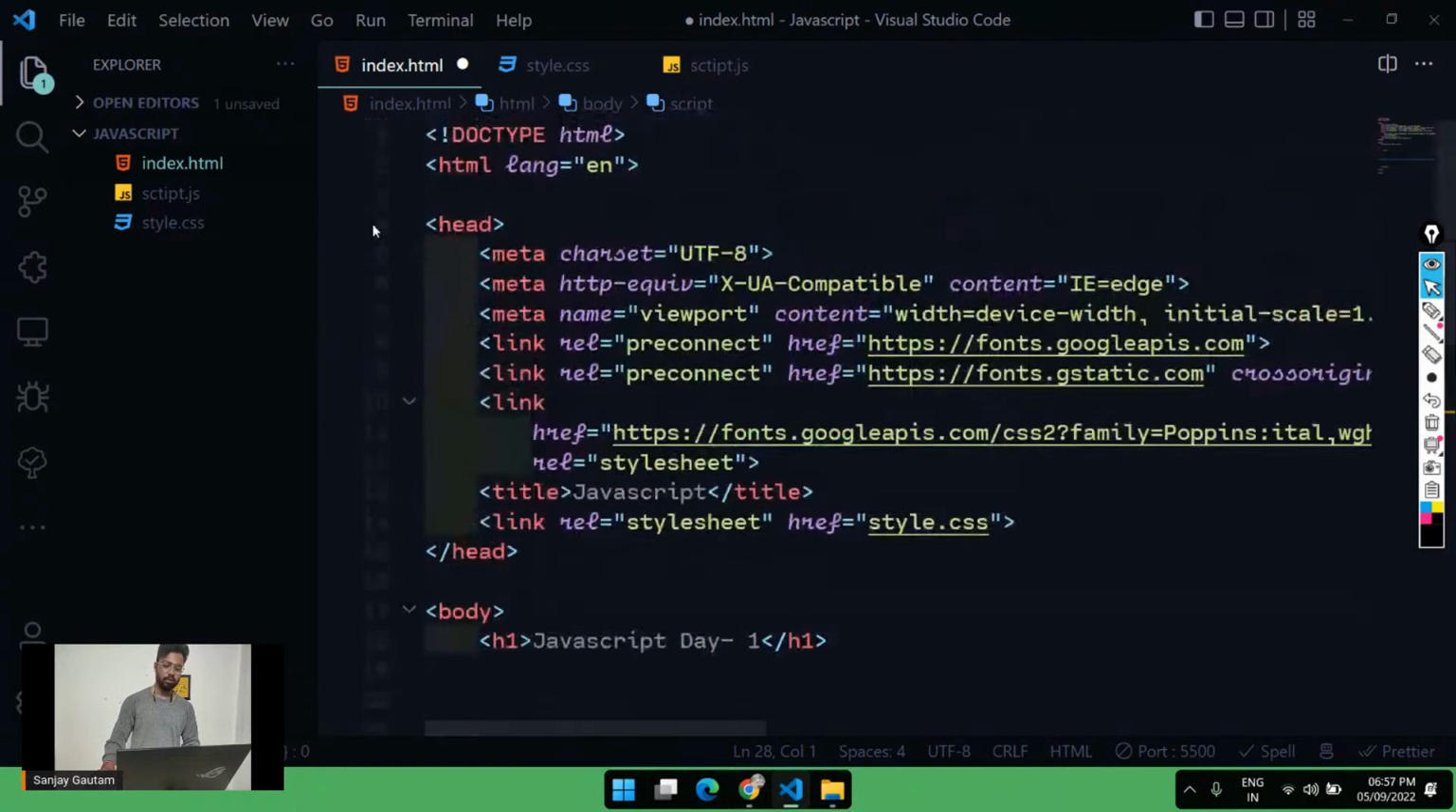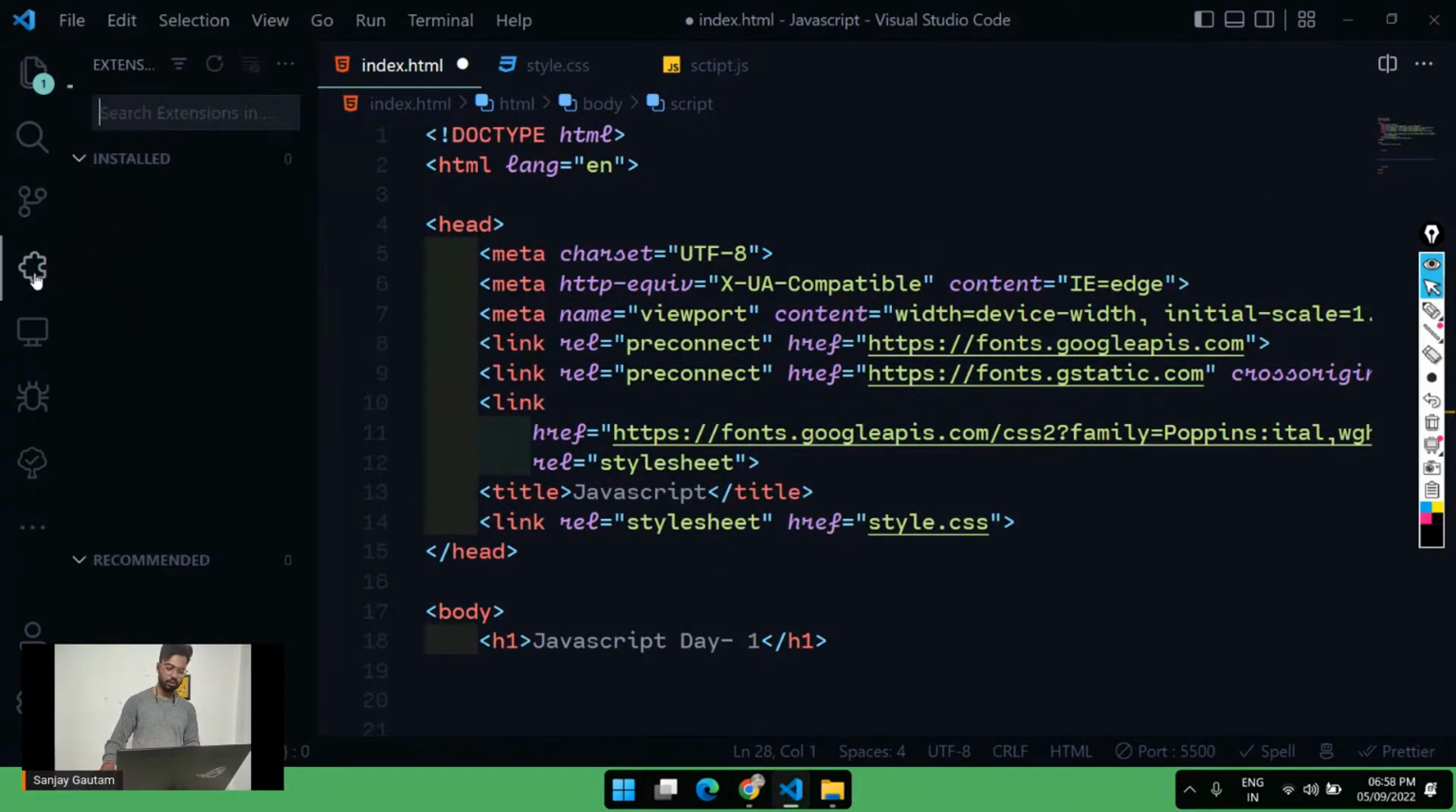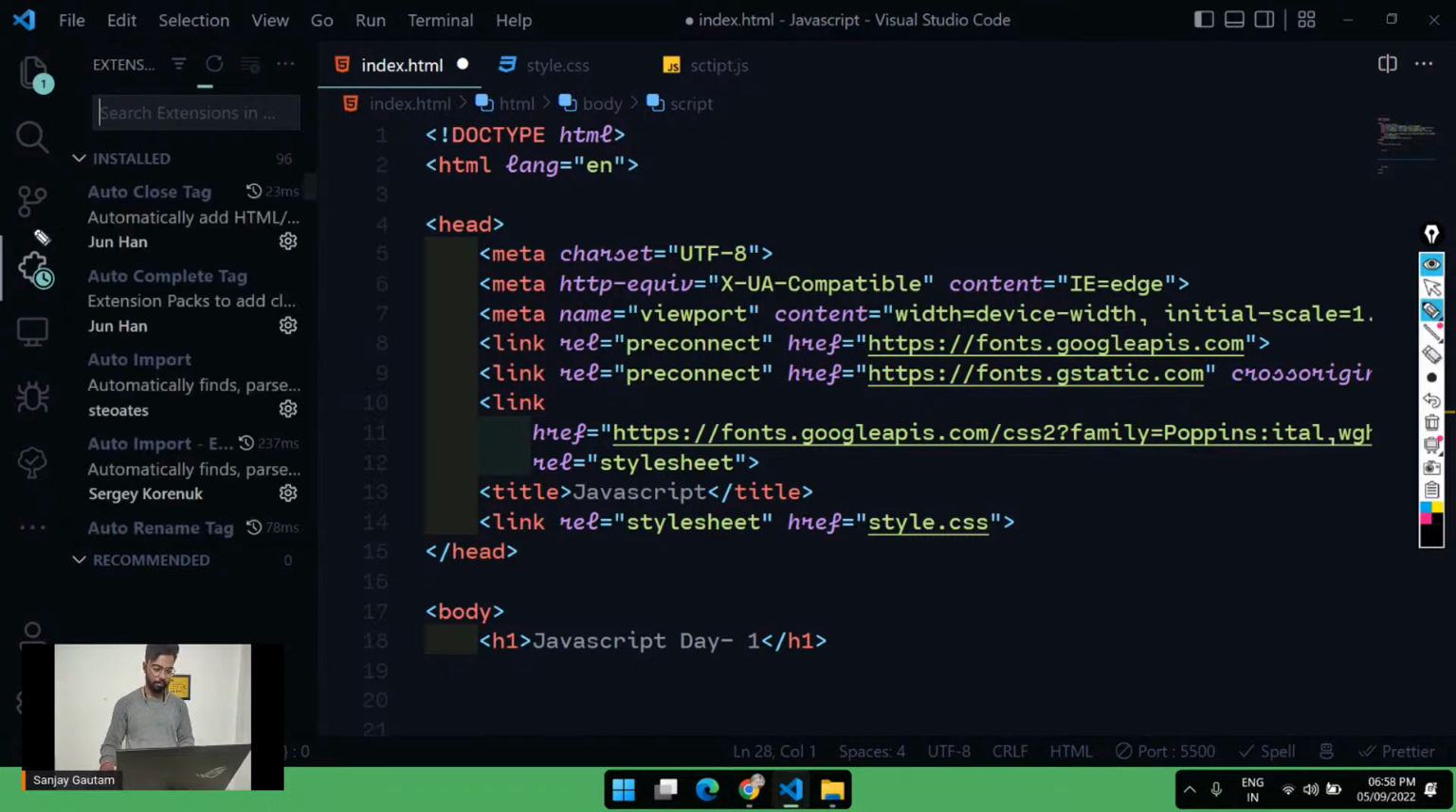And after installing VS Code, just do one favor for me. Go to your extensions part, the fourth tab here. Okay, let me just change my color.